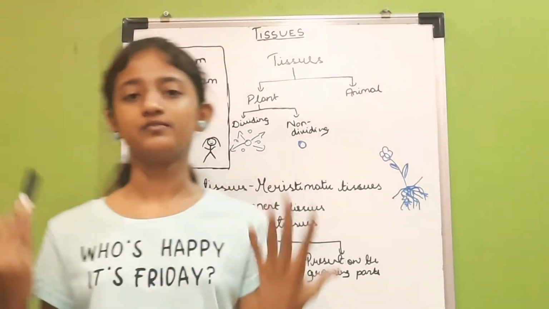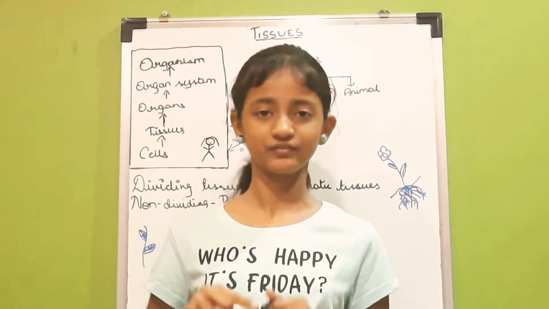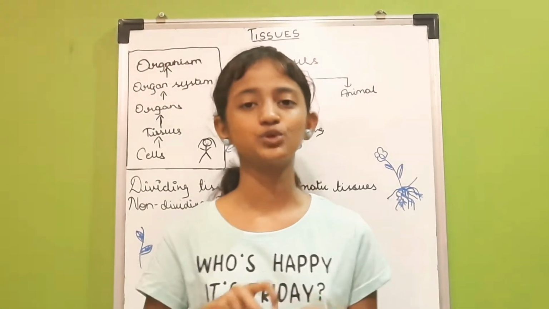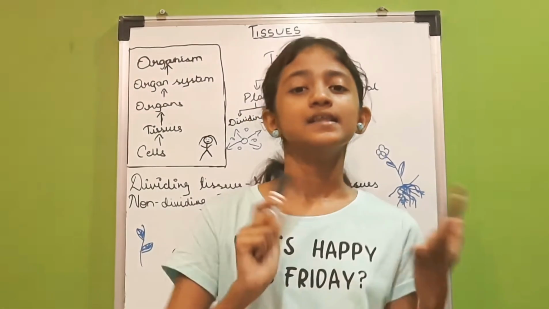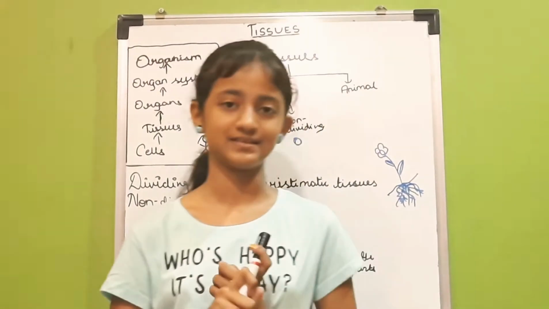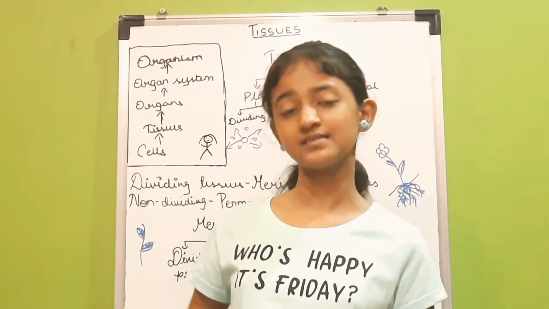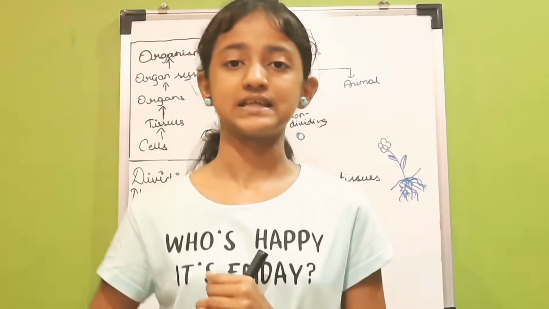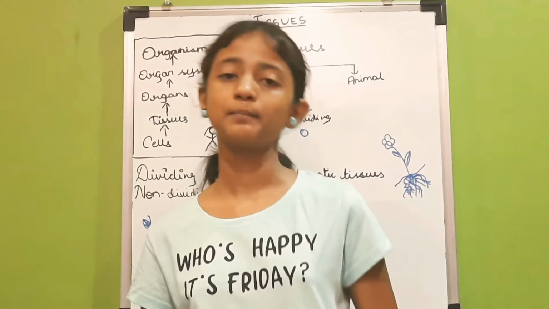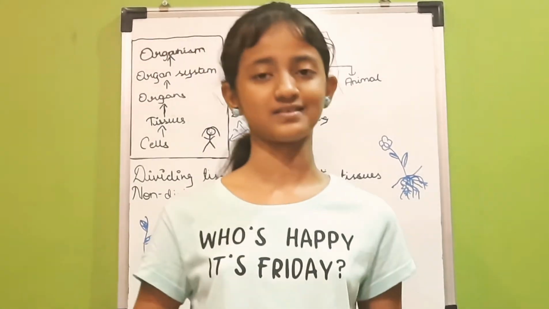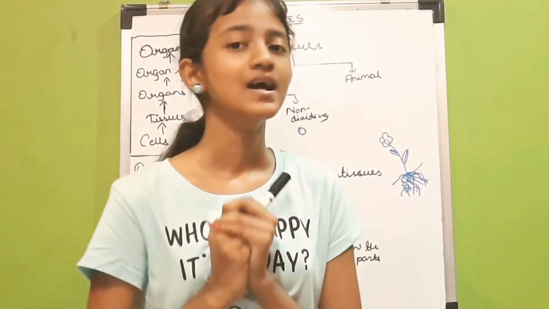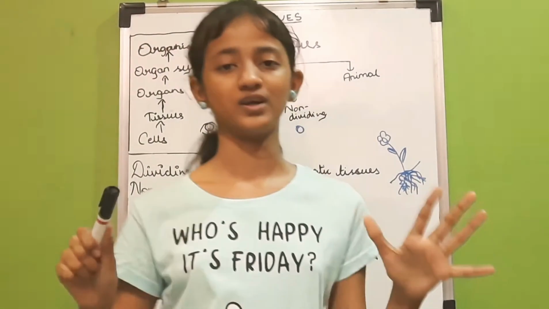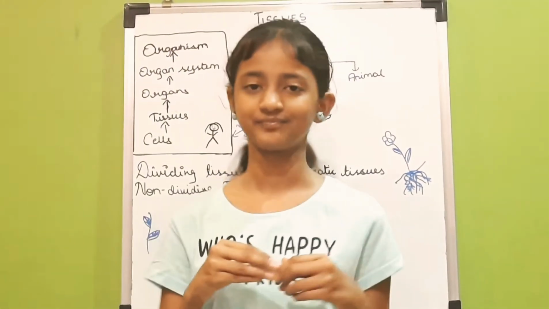After that, we have the supportive tissues. The supportive tissues help in particular functions or particular tasks. Let's take an example of photosynthesis. In photosynthesis, many supportive tissues are needed, and they support the particular function of photosynthesis. Also transpiration and many other things. And supportive tissues do not divide, so they are permanent tissues.